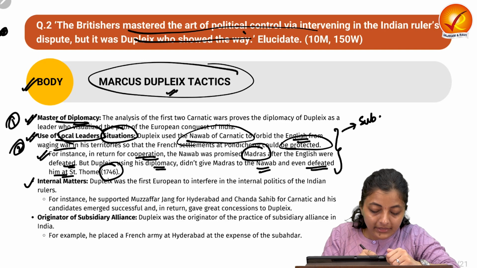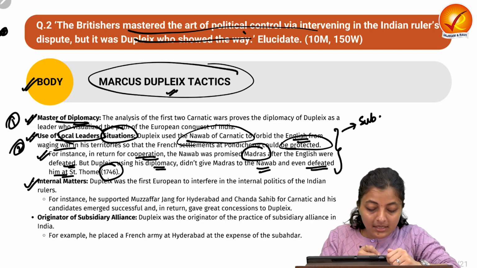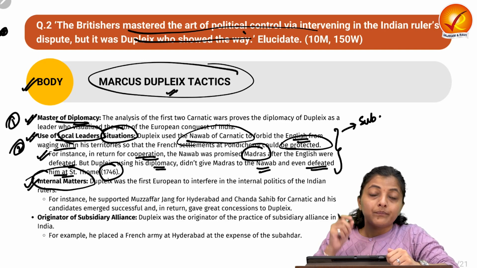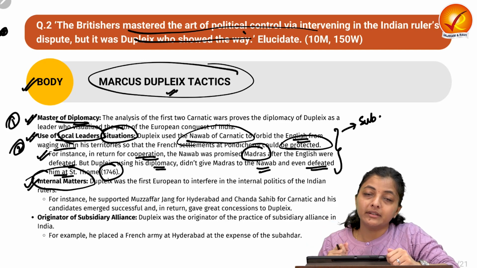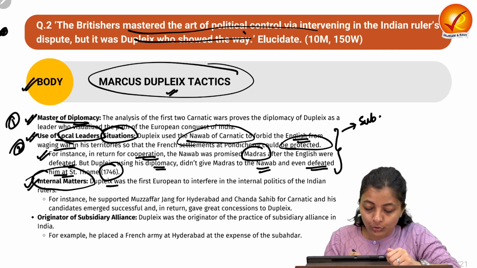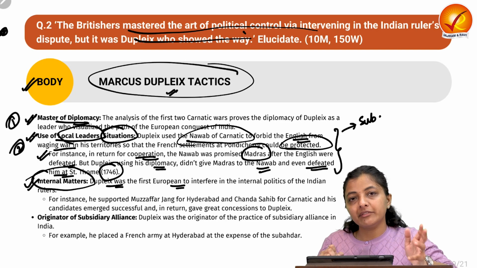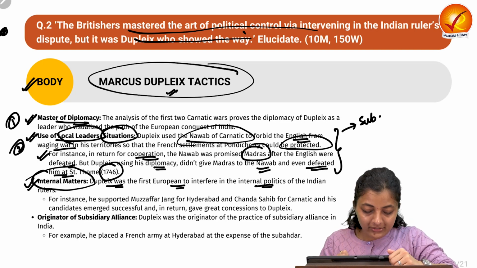Okay. Next is about how he mastered intervening in the internal matters of the Indian rulers. Dupleix was the first European to intervene or interfere in the internal politics of Indian rulers.